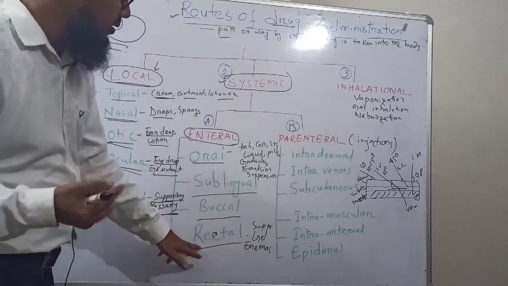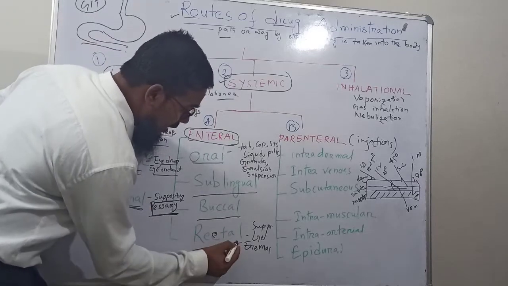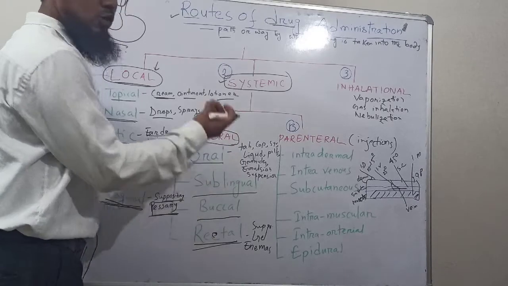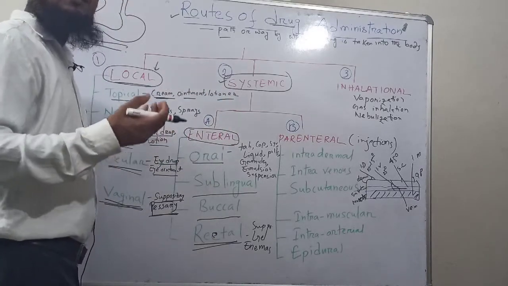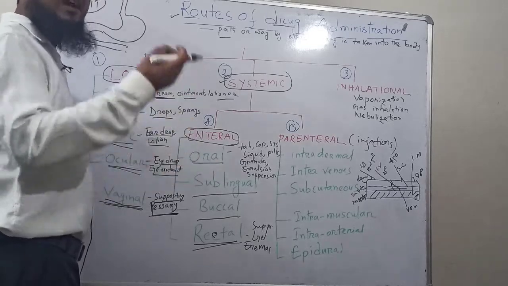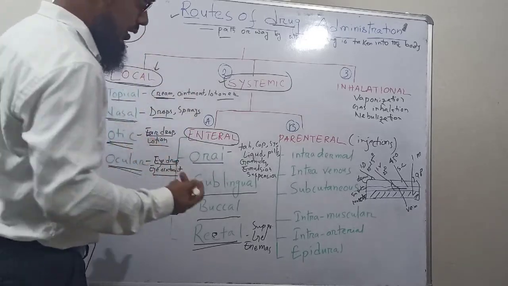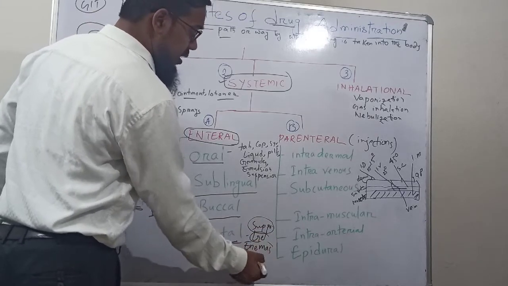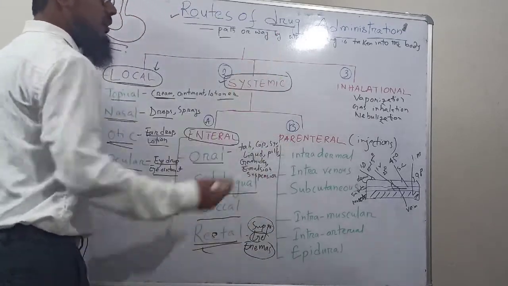Then some drugs are given through the rectal route. Rectal route means the drug is given to the anus. Mainly it is given to old people or children who are unable to take the drug orally. Suppositories, gels and enemas are given by the rectal route.